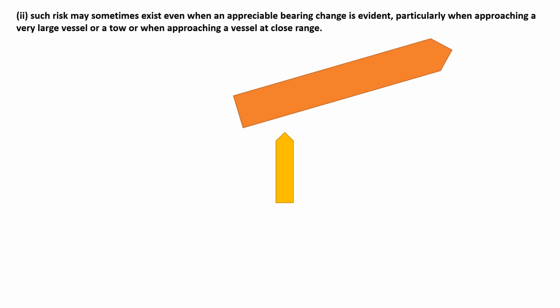So the alteration of course must be wide enough so that it does not create any confusion to another vessel, and the compass bearing of the target vessel, the large vessel, at the forward and stern of the vessel must be observed. Similarly, for a towing vessel, the compass bearing of the forward of the tow and the stern of the vessel being towed must be observed.